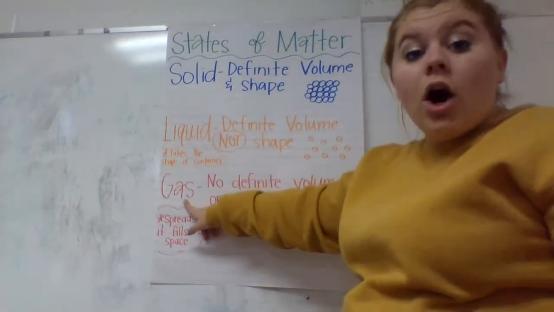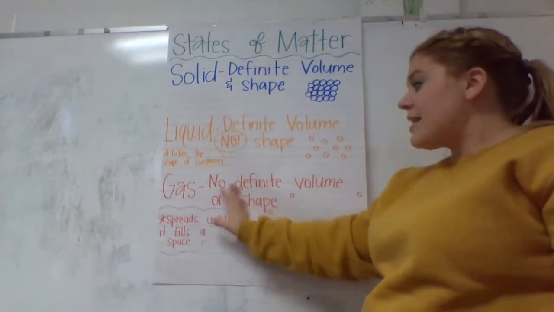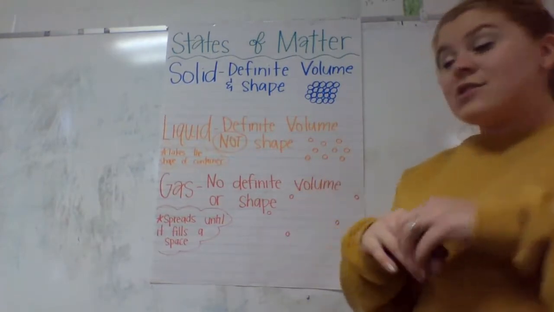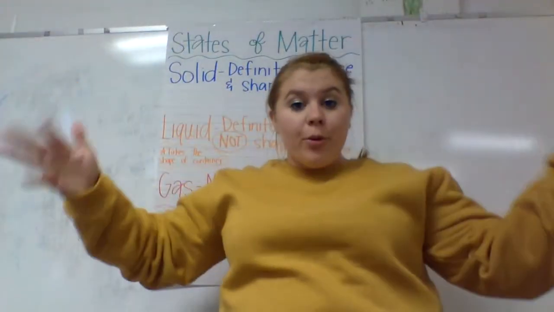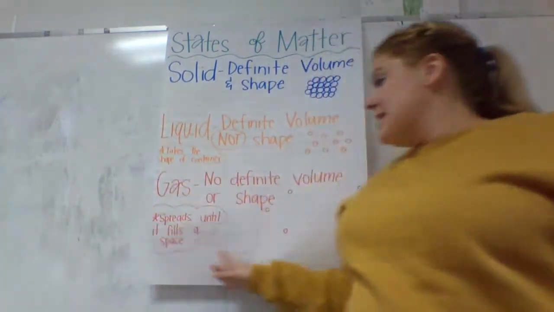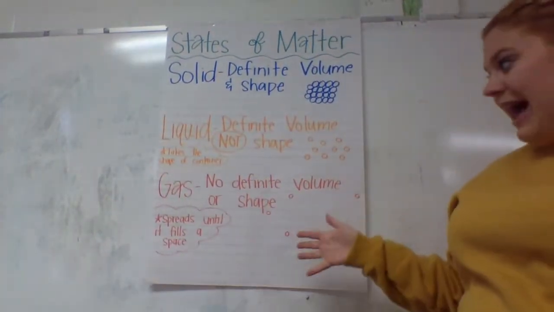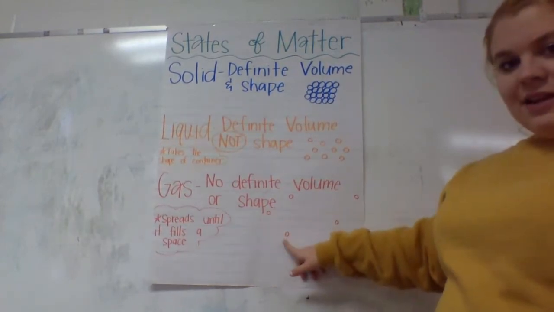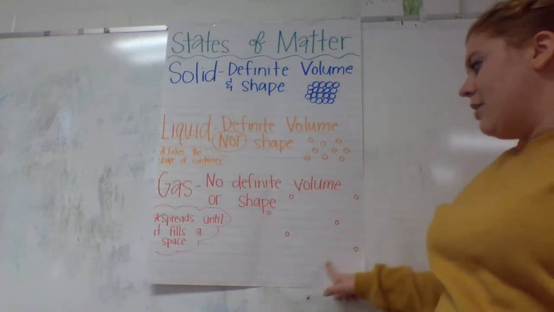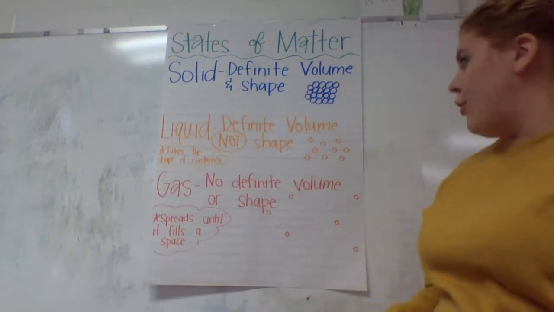Now gases are a whole other story. Gases do not have a definite volume or a definite shape. Gases will spread whenever they're put in something, in a container, in a room, whatever they're put in, they will spread until they fill the space that they're in. So you can see these atoms, they are all over the place. They are completely spread out. They're not in a group at all.